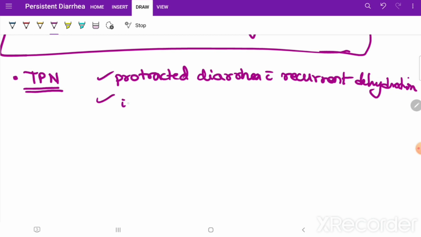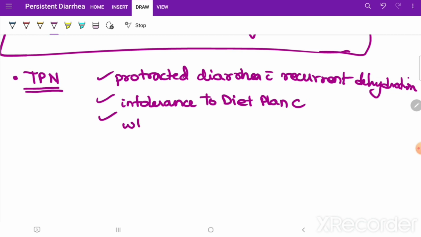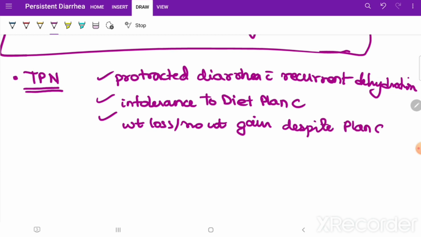Intolerance to plan C, we have already discussed this part. Intolerance to diet plan C, okay. And then last one is weight loss and no weight gain despite plan C, okay.